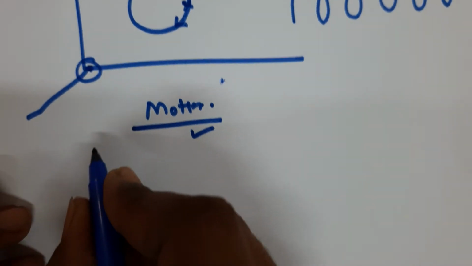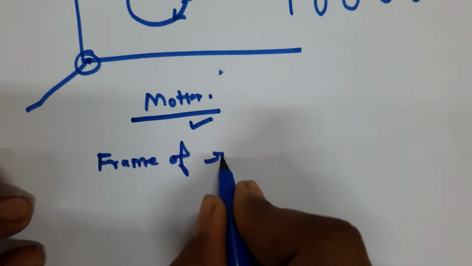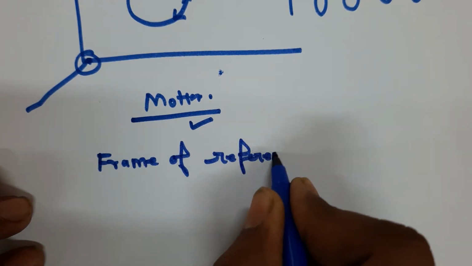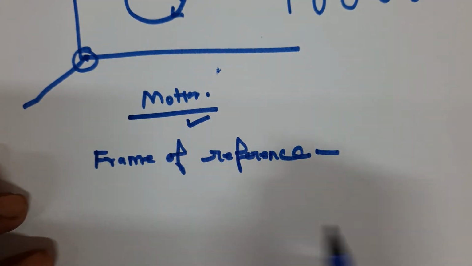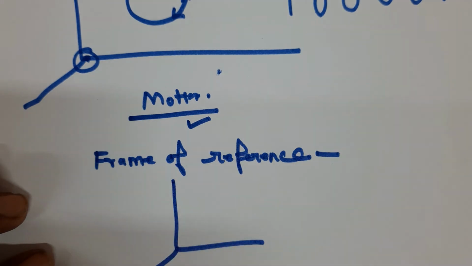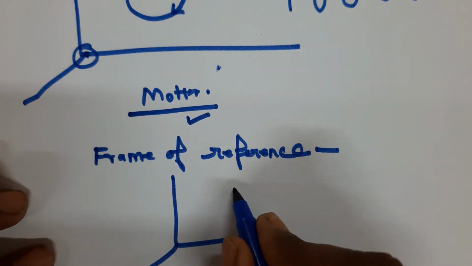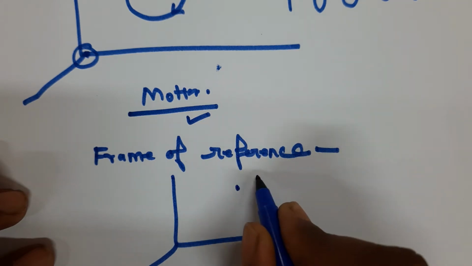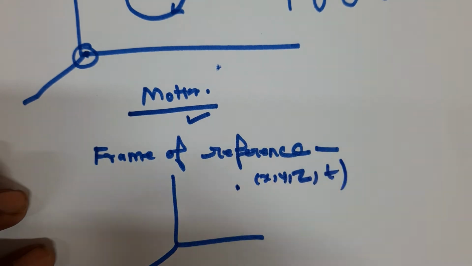Now it is time to discuss the frame of reference. A frame of reference is a coordinate system. A frame of reference is basically a coordinate system required to describe the motion of a body. The location of the body can be described by position vectors like x, y, z, and at what time it is happening.